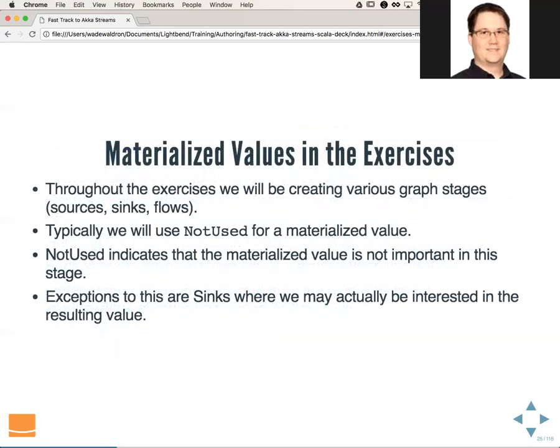So throughout the exercises we will be creating various graph stages, sources, sinks, and flows. Typically the materialized value we will see is going to be not used, which basically indicates that it's not important at this stage. There are some exceptions to this, however. Sinks, for example, will often produce a different materialized value, and so we will see that in some of the exercises. And I believe we also make use of a source that produces a different materialized value. So just keep that in mind as we're going through.